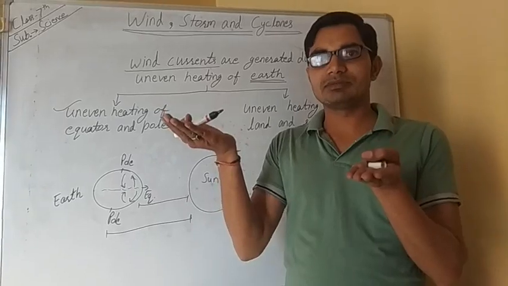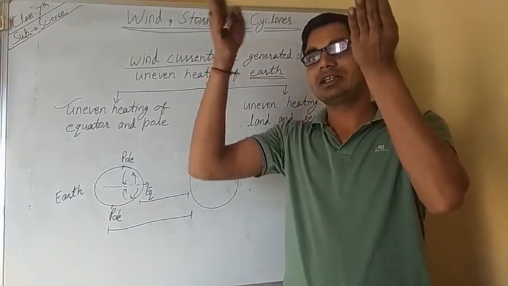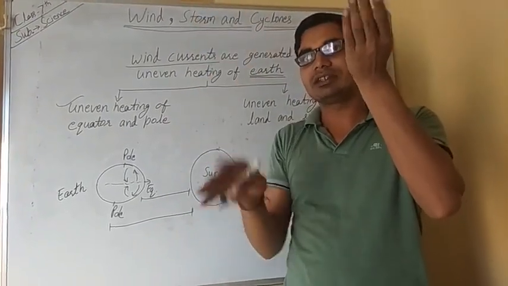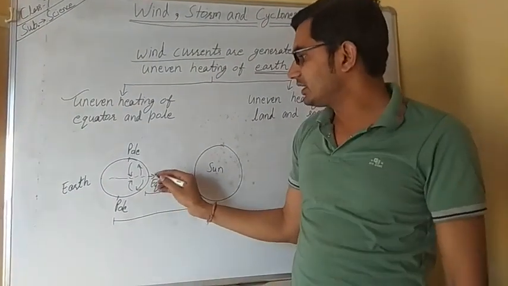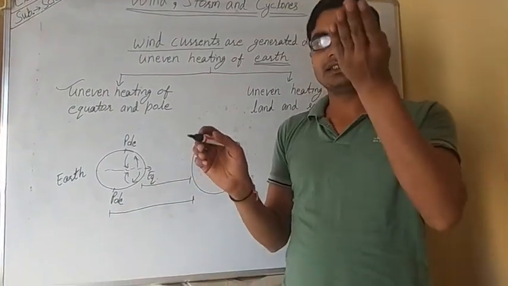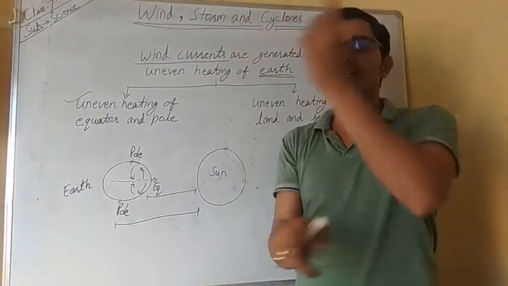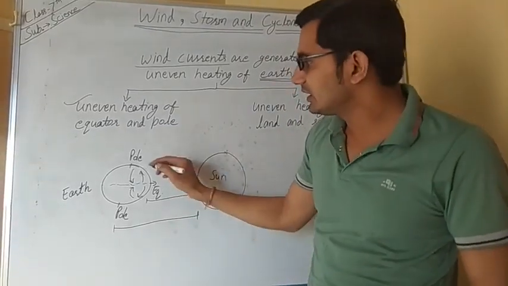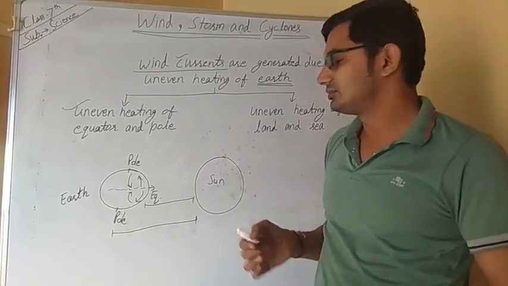The equator gets maximum heat, so the heated air rises upward, and from the polar region, the cold air sinks downward. A cycle is formed, and when this air moves in a cycle, wind currents are generated or produced.